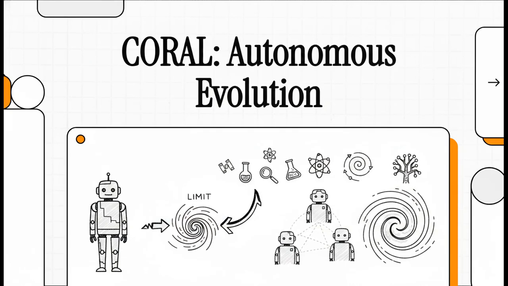If you've been tracking the bleeding edge of AI lately, you've probably realized we're hitting a wall. We're hitting the limits of what a single, rigidly prompted model can actually do. So today, we're diving into a massive, frankly incredible paradigm shift. We're talking about the leap from static, heavily constrained AI loops to truly autonomous, self-evolving agents that are actually capable of open-ended scientific discovery. We're unpacking a framework called Coral.